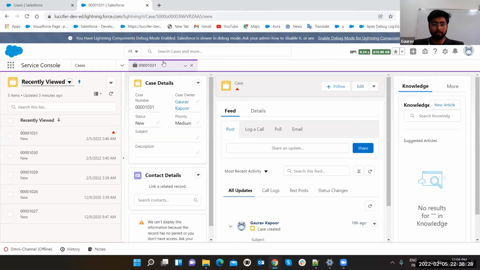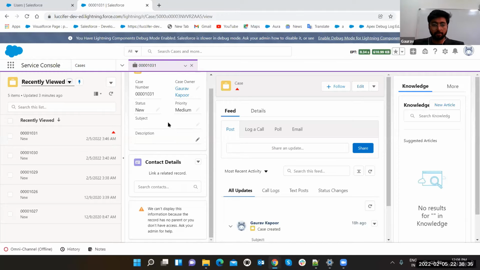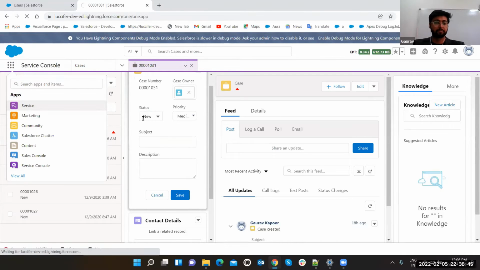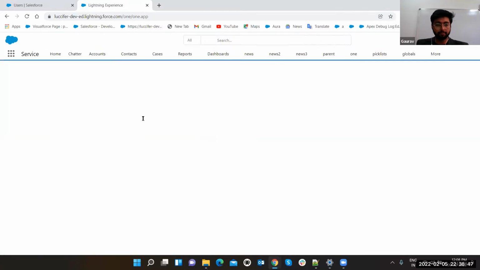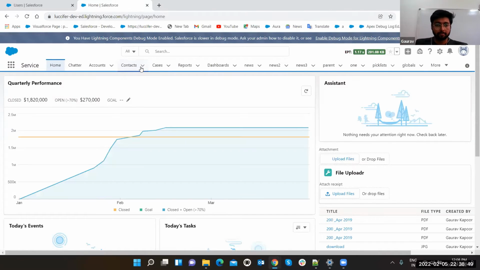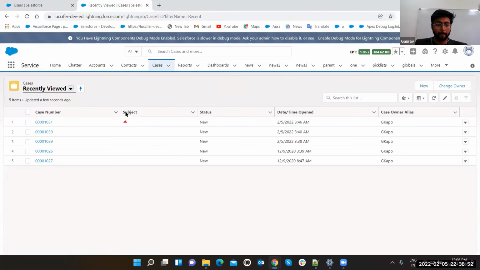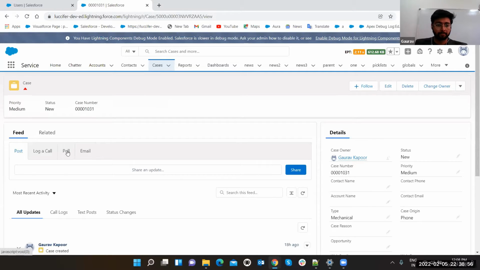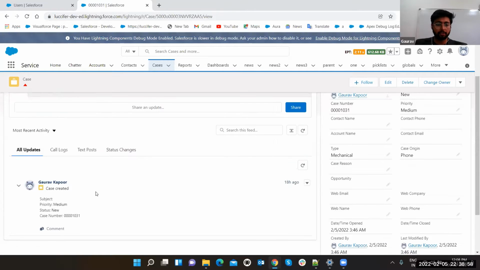Okay, yeah, this is case. This is new priority. You can also set subject. These are some of the features which you can set. Status you can also select. Okay, one second. Let me go to Service Cloud. Cases. See, these are the things which you can already set.